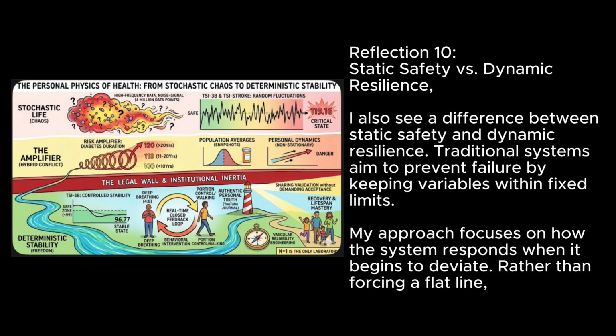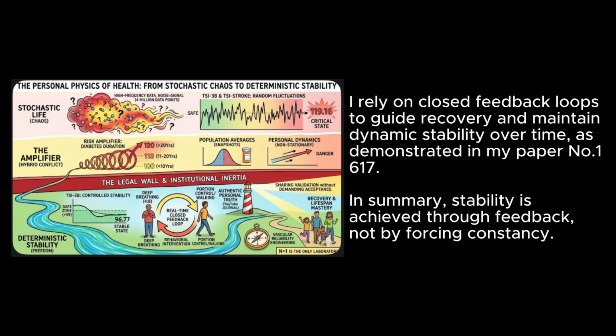Reflection 10. Static safety versus dynamic resilience. I also see a difference between static safety and dynamic resilience. Traditional systems aim to prevent failure by keeping variables within fixed limits. My approach focuses on how the system responds when it begins to deviate, rather than forcing a flat line. I rely on closed feedback loops to guide recovery and maintain dynamic stability over time, as demonstrated in my paper No.1619. In summary, stability is achieved through feedback, not by forcing constancy.